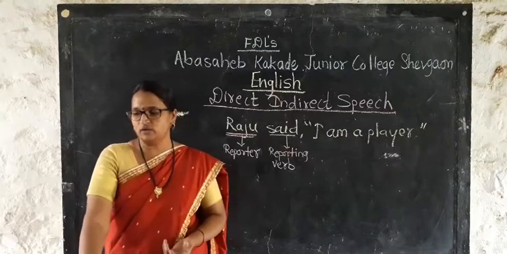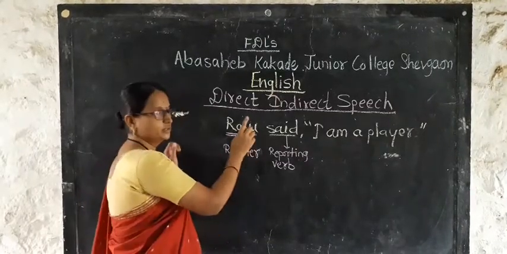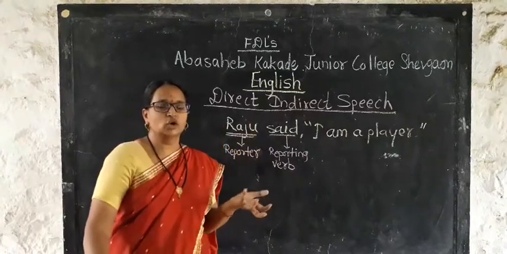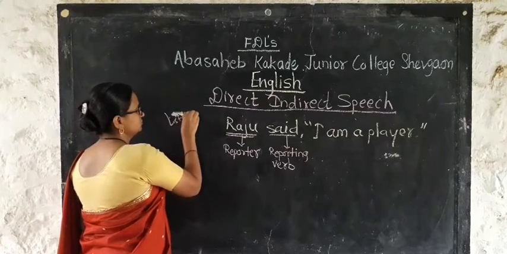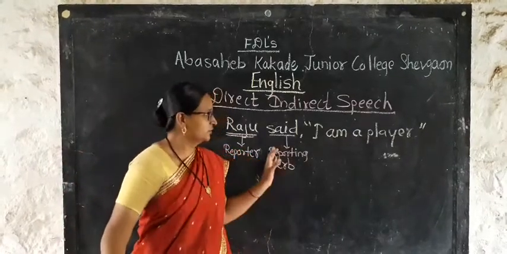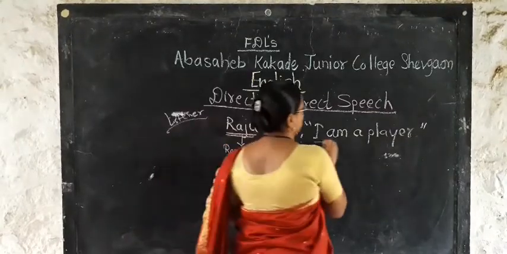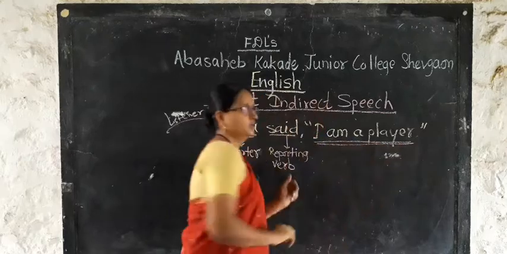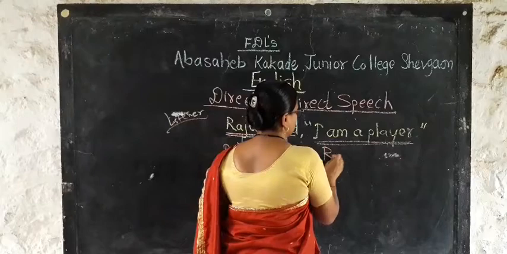Then the next part of a direct speech is the listener. Now here in this particular sentence we don't have a listener, or exactly a listener is not given. And now the remaining part of the direct speech is called the reported speech.